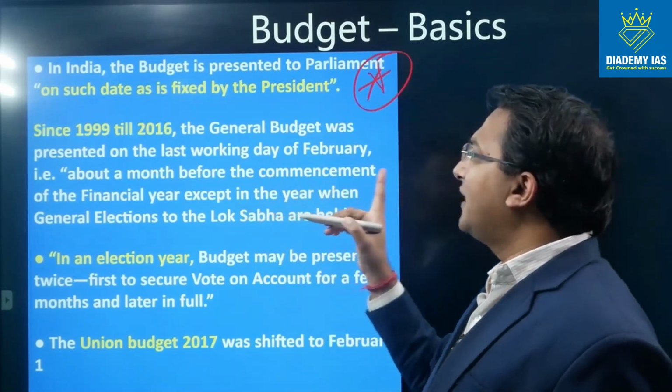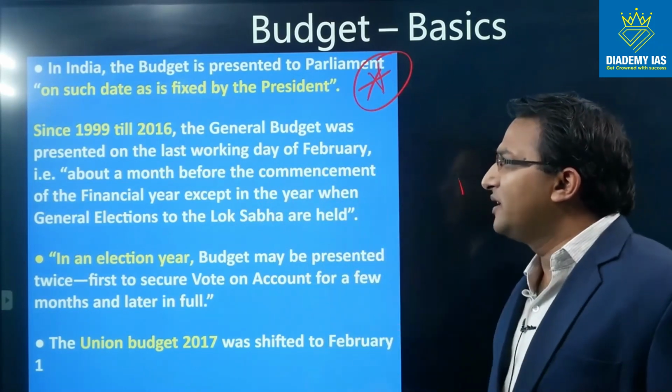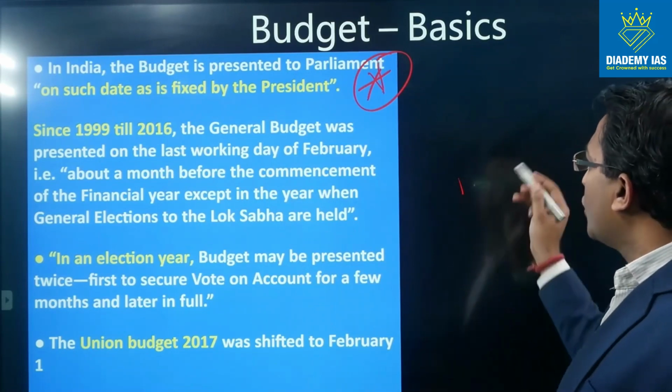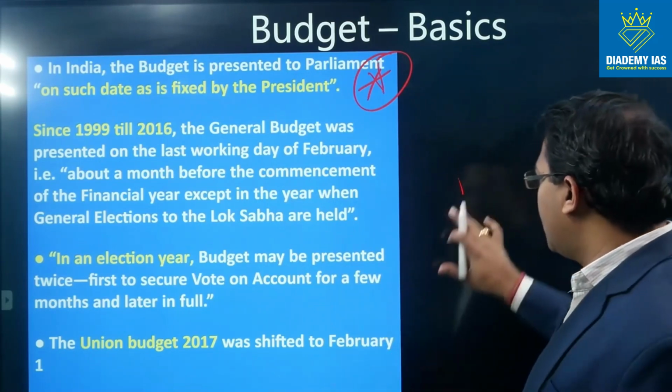Since 1999 till 2016, the general budget was presented on the last working day of February, right? So earlier, what happened?